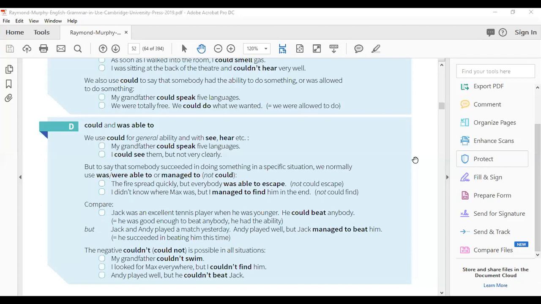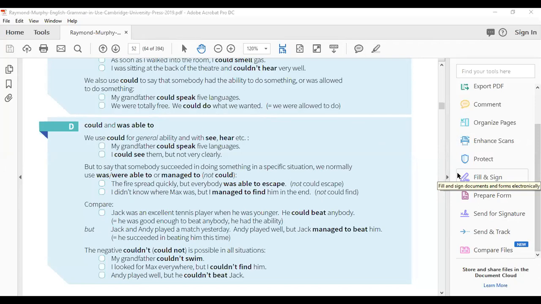All right, now let's begin. What is the difference between could and was able to, and how to use them in sentences? I mean, can they be used interchangeably or not? We are going to learn it now. All right, so we use could for general ability, like with see and hear, as we have discussed in the